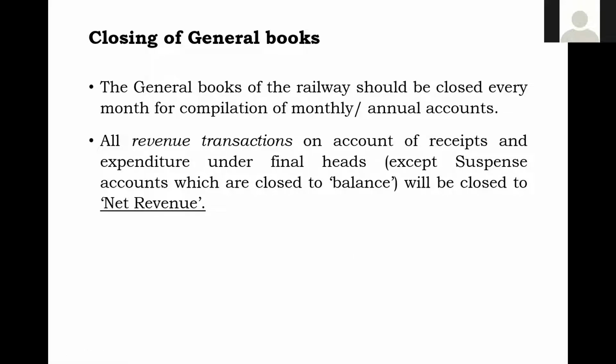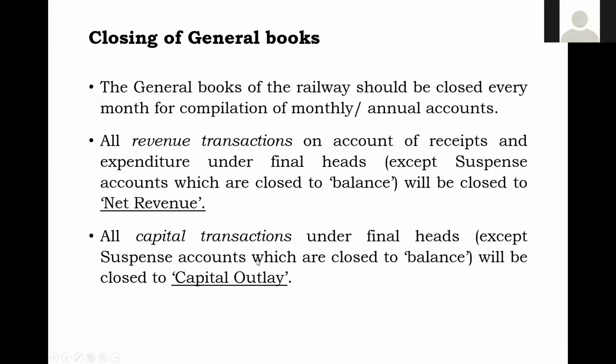How do you know? You will be knowing only when all the revenue transaction receipts and expenditure, that is payment, under final heads are summarized. Then the net amount, whatever it is, will be shown as net revenue. This is closing of the general book.